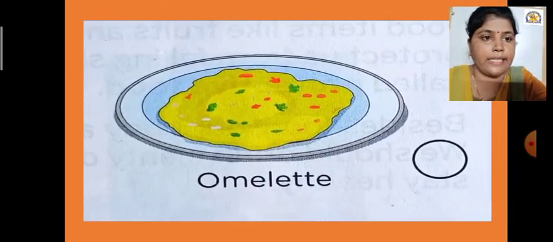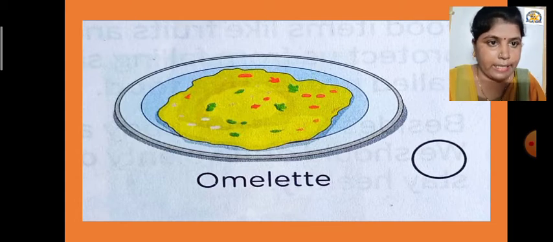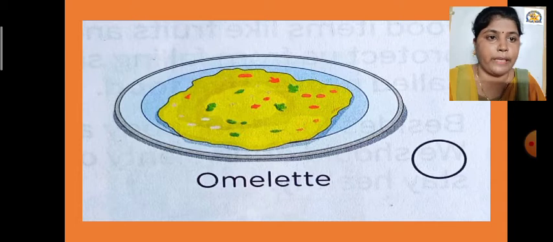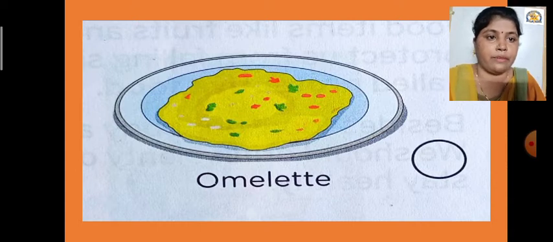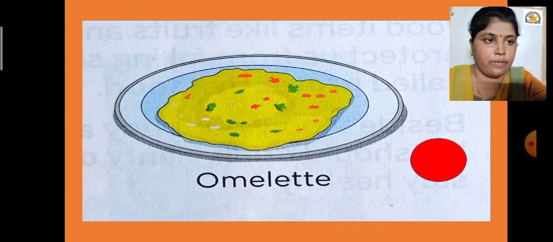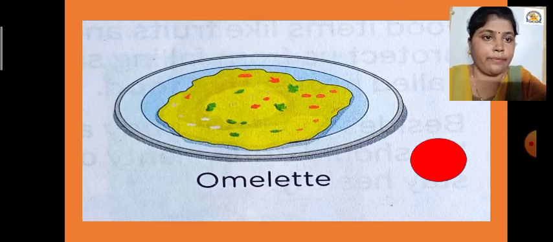Okay, and this is the picture of an omelette, and an omelette is prepared by using eggs. The eggs can be obtained from the animals. The products which are animal products, we have to fill the color red in the particular circle. So see, it is an animal product, it is made from an animal product.